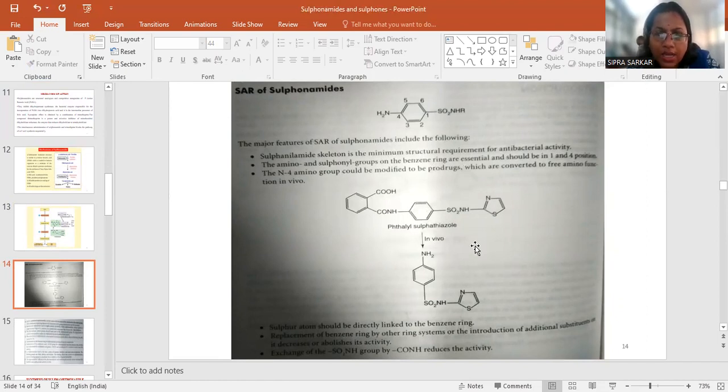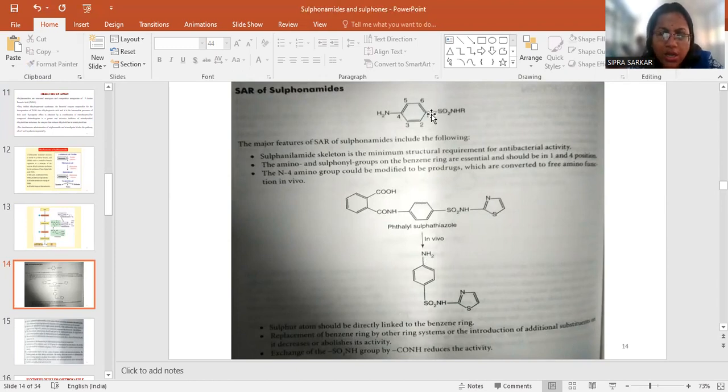For example, phthalylsulfathiazole will be metabolized and converted into an amino group containing substance. That's why the drug will be active. The sulfur atom should be directly linked to the benzene ring. See the structure. Replacement of the benzene ring by another ring system, and the introduction of additional substitution, decreases or abolishes the activity.